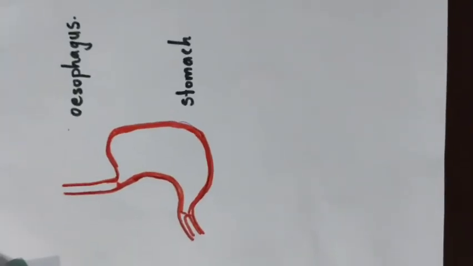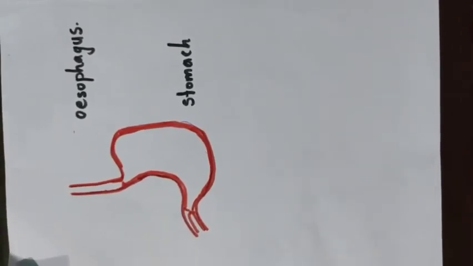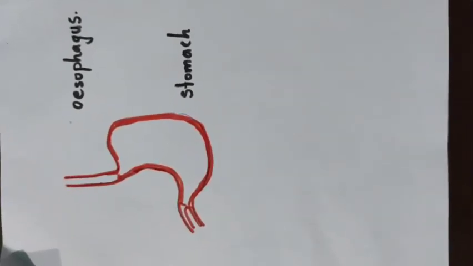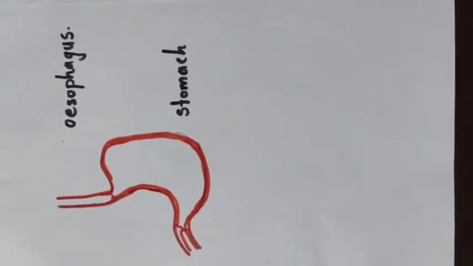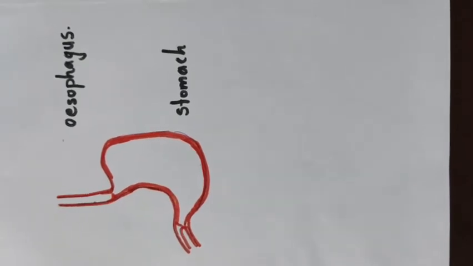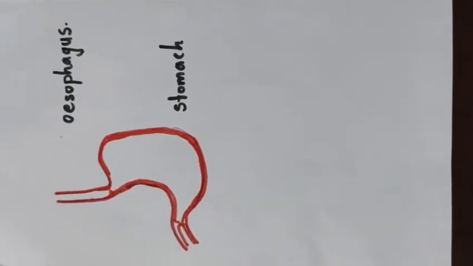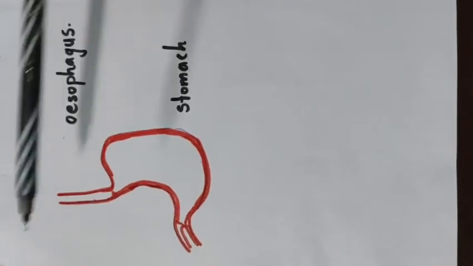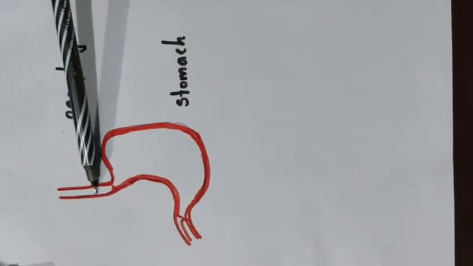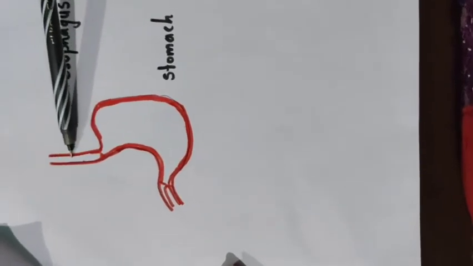Then we study about food inside the stomach. The slightly digested food in the mouth reaches the stomach through the esophagus. Further digestion takes place in the stomach. This region is the esophagus. This is the stomach. The partially digested food reaches the stomach through the esophagus. Here we study a wave-like movement that is called peristalsis.